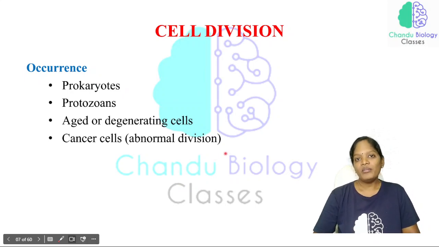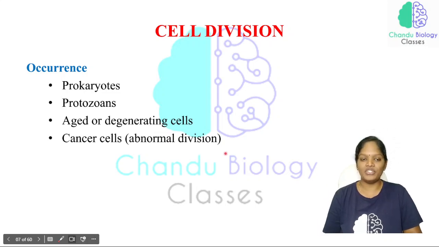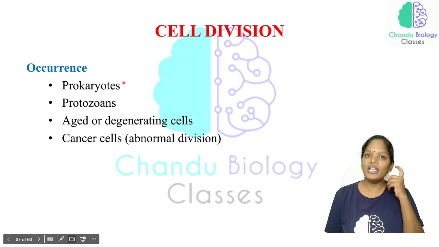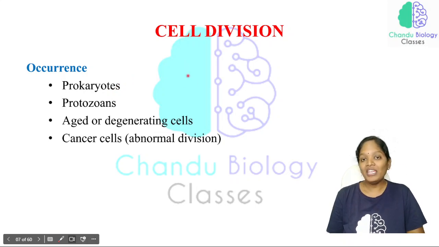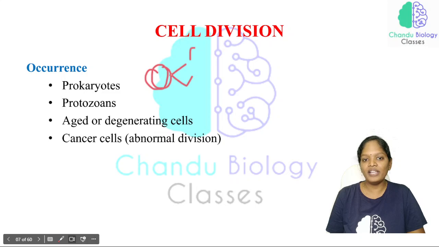Now, where does amitotic cell division take place, and which organisms undergo this type of cell division? The first are the prokaryotes, which undergo asexual reproduction. There is no involvement of other cells; the parent prokaryotic cell just divides into two, and further each divides into two.